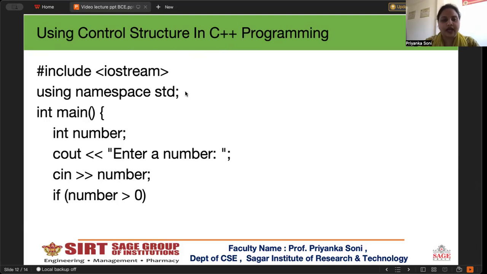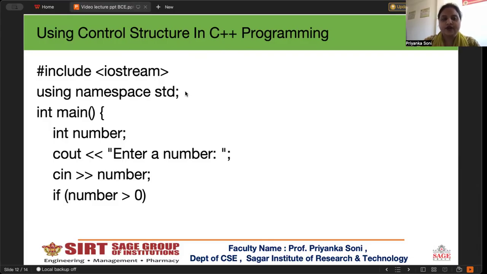this is a program to check whether a number is positive or not. We are writing it in C++. Start with hash include iostream, where hash is a preprocessor directive and include is used to include the input output stream, using namespace std, which is the standard library included in our program. In the main function, we declare a variable called number.